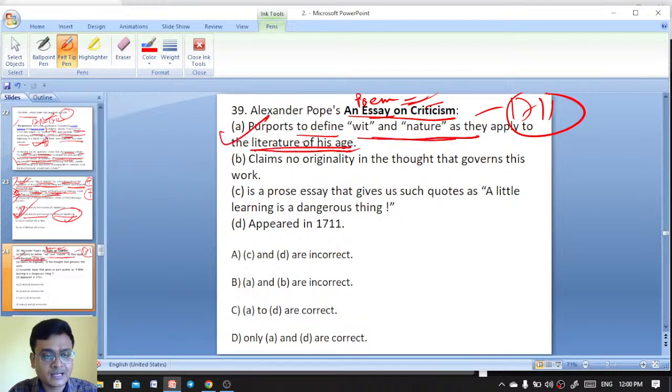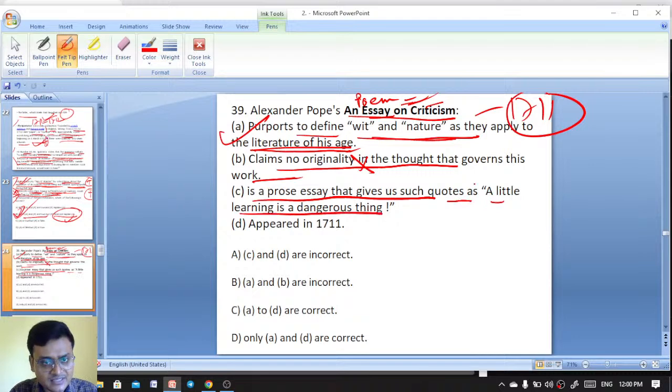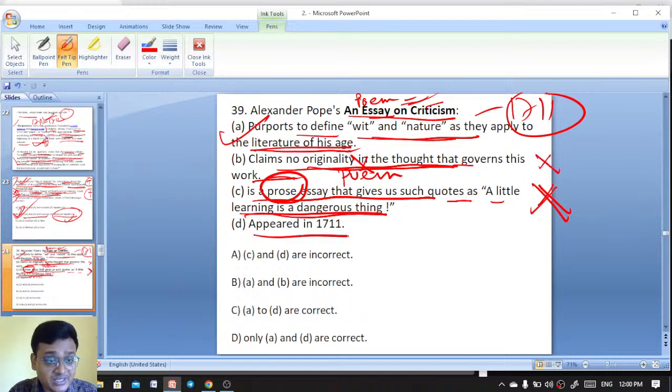Wit and nature as they apply to the literature of each age. That is true. Claims no originality in thought that governs this work. That is wrong actually. Is a prose essay that gives us such quotes as "A little learning is a dangerous thing." Yes, in this work we find that a little learning is a dangerous thing, but this is not a prose essay. This is a poem. That's why that is also wrong. Claims no originality in the thought that governs this work. That is also wrong.